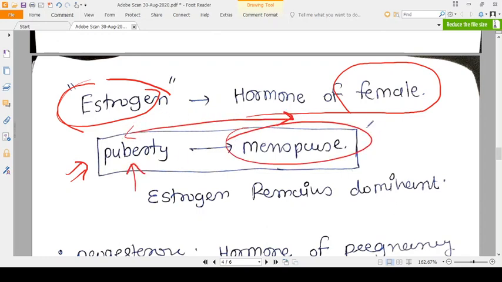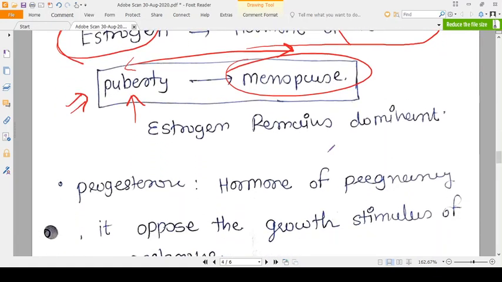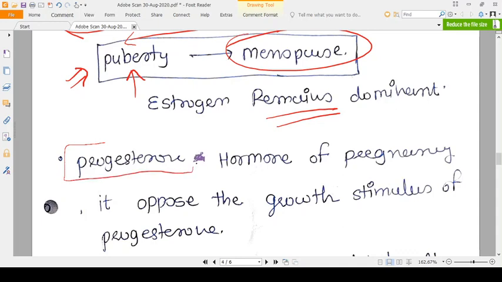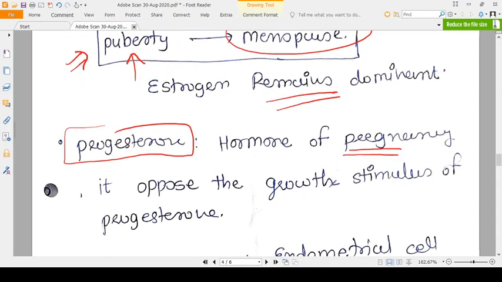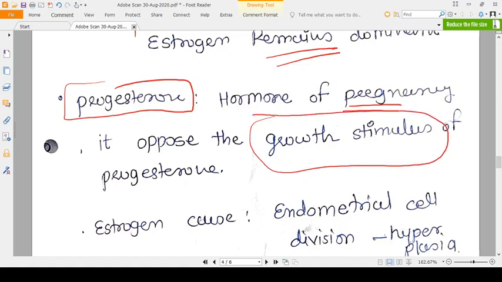During this reproductive time, estrogen remains the dominant hormone, while progesterone is a hormone of pregnancy. It opposes the growth stimulus of estrogen. Okay, estrogen. Estrogen is purely a growth promoter. That's why it makes division of the cells or tissue, increasing the mass of tissue. That's why estrogen is a risk factor. A higher amount of estrogen is a risk factor for endometrial carcinoma. Why? Because it is a growth stimulus for all the endometrial cells.